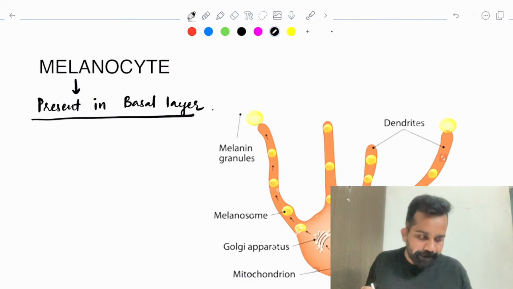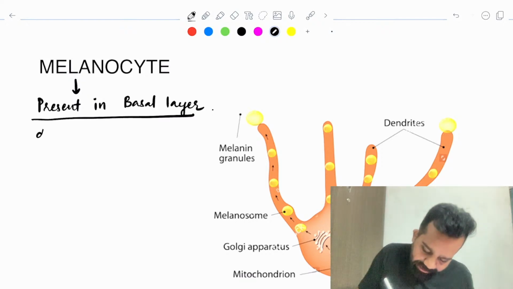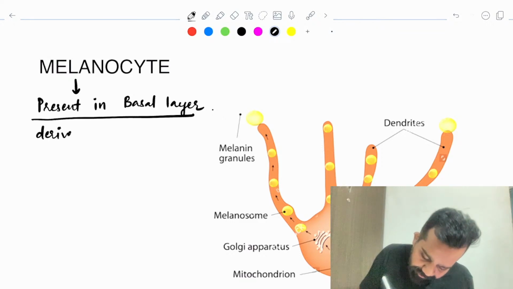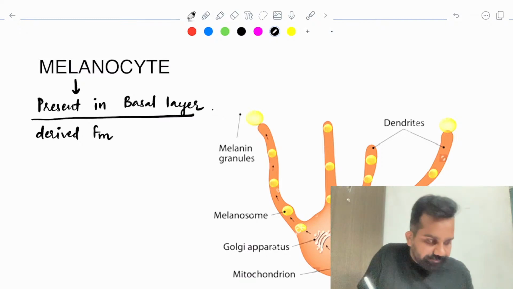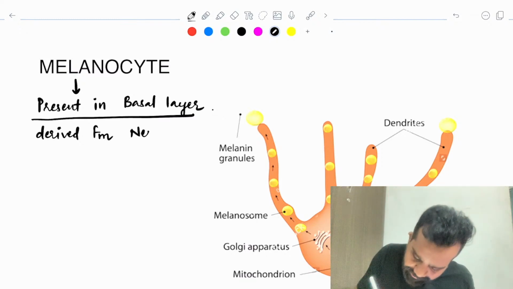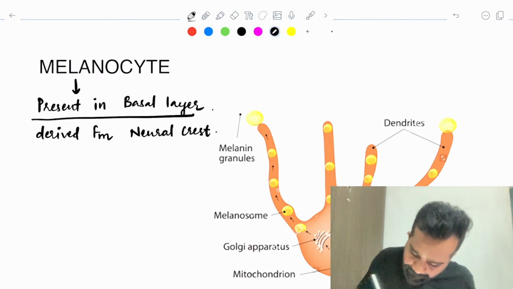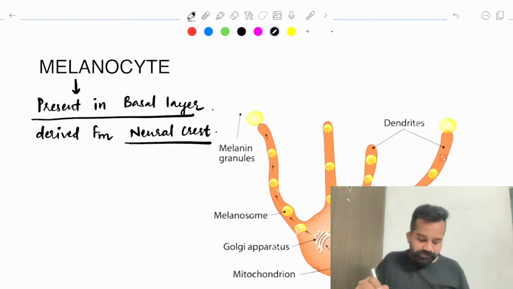Yes, it is derived from the neural crest. Very important MCQ. It is derived from the neural crest.